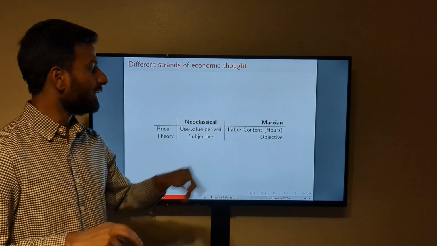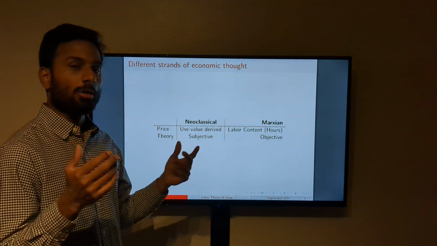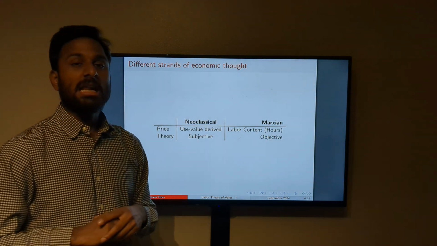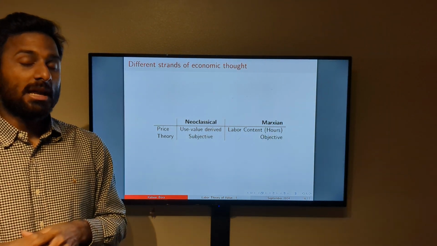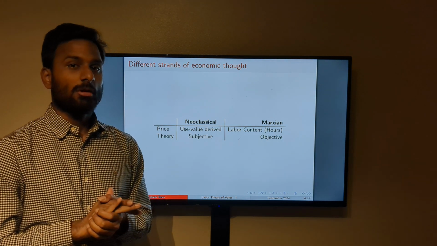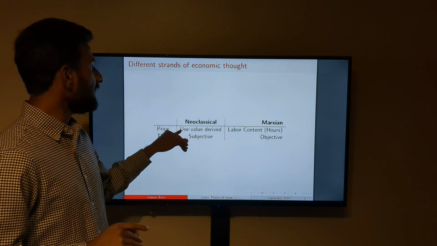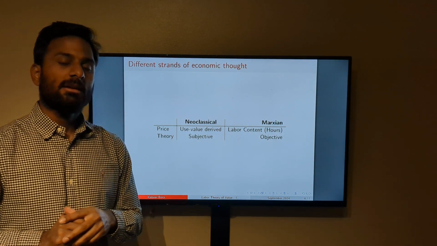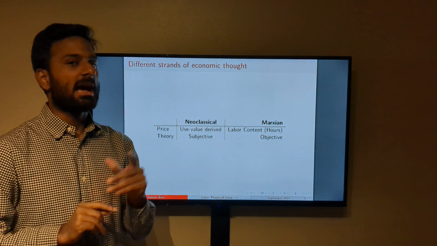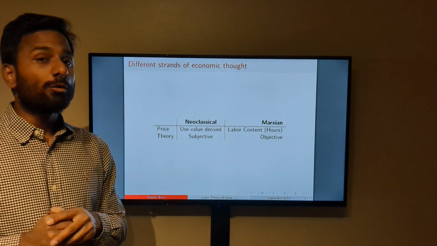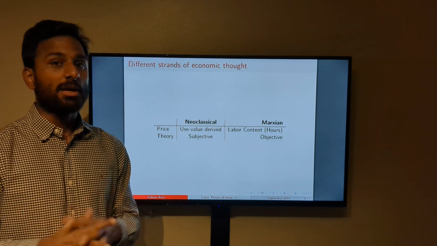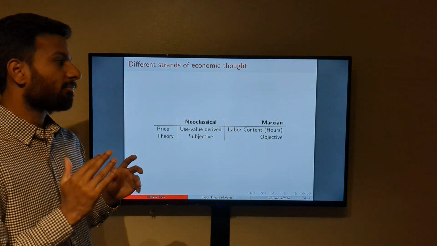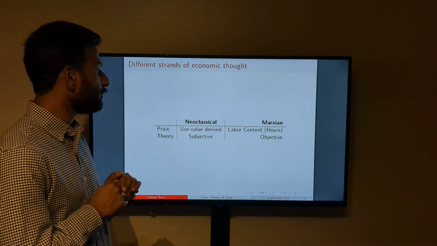And this constant ratio in a Marxian world is defined by the labor content, which can somewhat be objectively defined as the labor hours utilized in production of that good, right? Whereas in the neoclassical setting it is more use value derived, which means that if some particular good has a very high use value, then its price should be really, really high, right? So here's the main difference between these two schools.